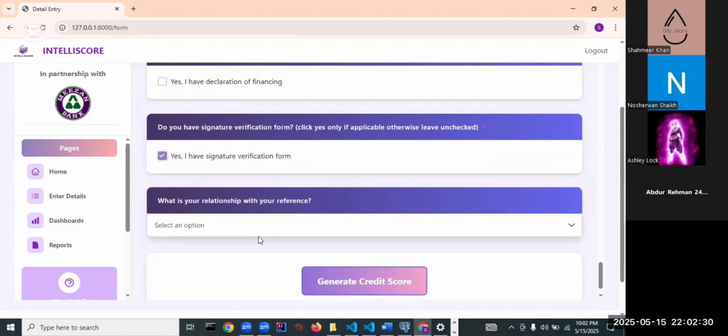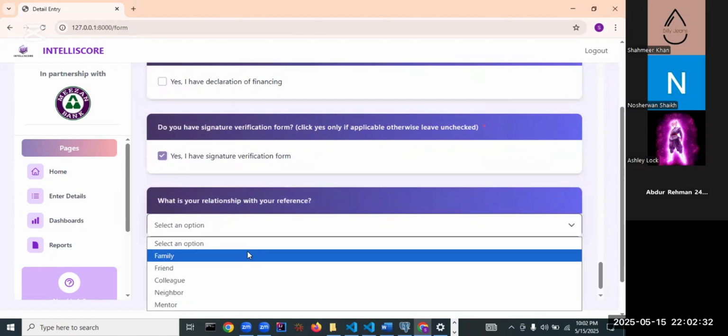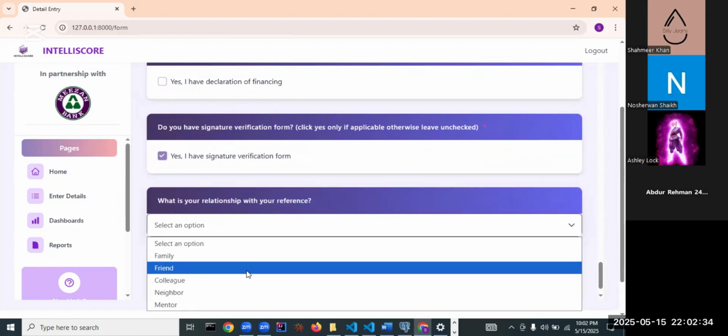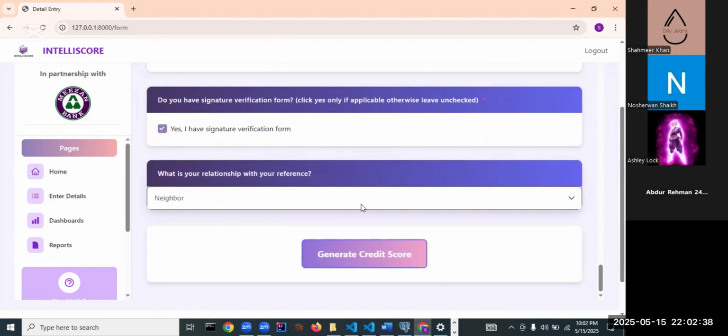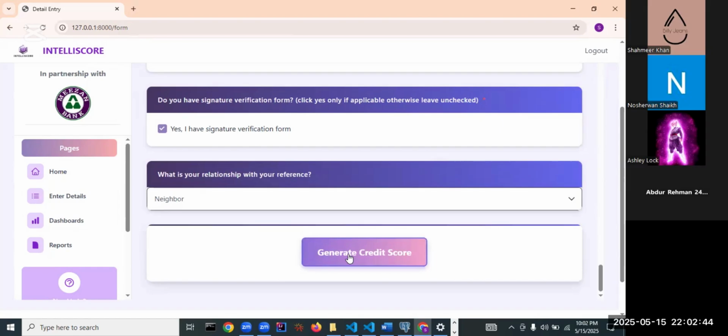If he is doing business, then business proofs as well. And reference is quite valid since references are always reached out to when the customer is not responding to the bank's calls. Please generate the score now.